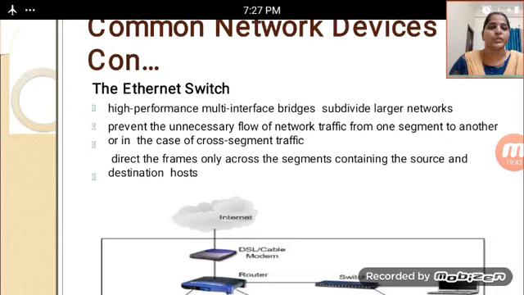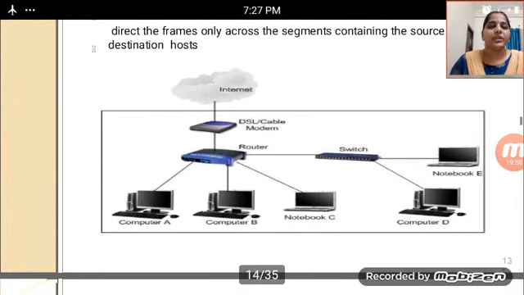In other cases, we direct the frames only across the segments containing the source and destination hosts, in the Ethernet switch only. As shown in the figure, there is a network cloud with computer A and computer B connected, and notebook C. These are connected with a router, connected with the DSL cable media, connected to the internet cloud. The router is connected with the switch, and the switch has notebook A and computer D. Whenever we want to avoid the facing problem, we use these types of devices.